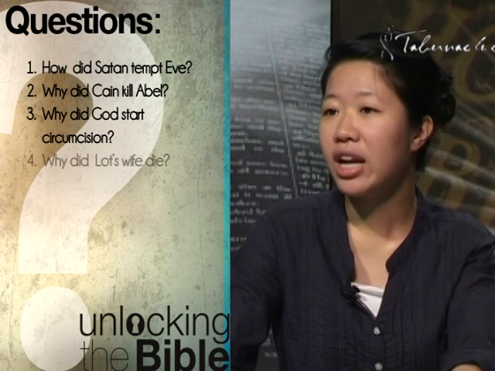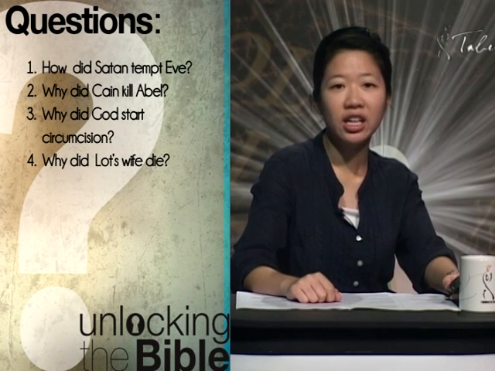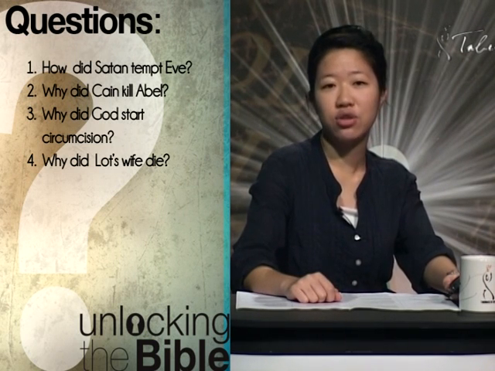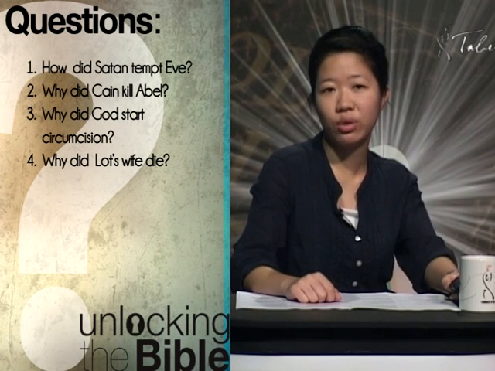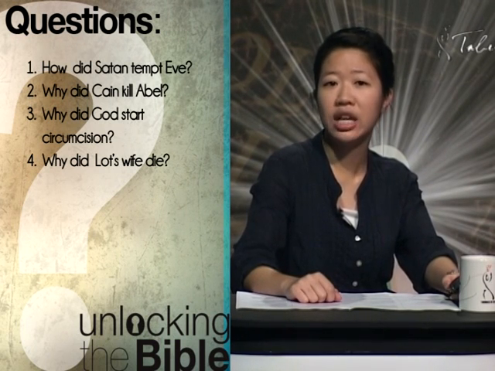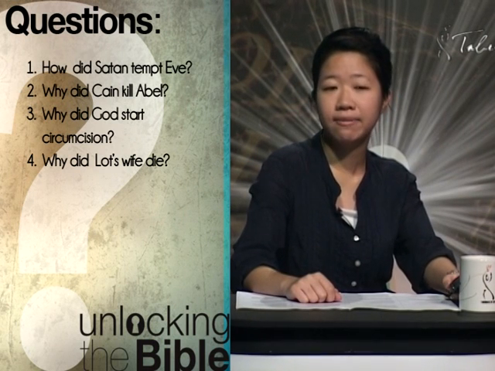Question 4, why did Lot's wife die? Lot's wife died, if you remember from the story, because she looked back on the city of Sodom and Gomorrah, even when the angels told her not to. And when she did, she turned into a pillar of salt. Her looking back and her disobedience towards the words that the angels said showed that she loved the world more than God. And that's why Lot's wife died.